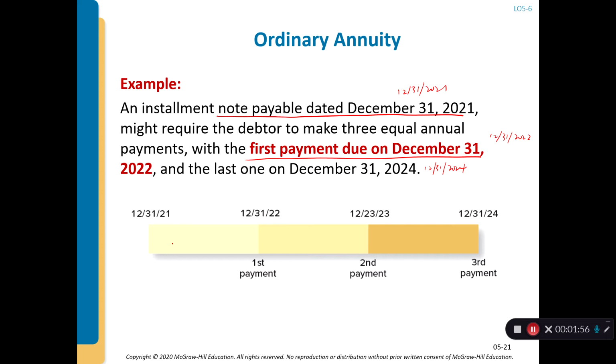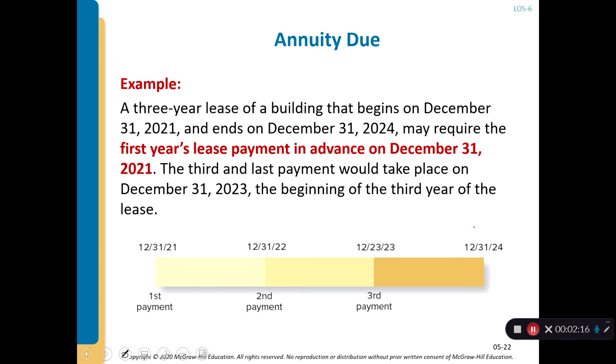That means you owe someone some money on December 31st, 2021, but they require you to pay 3 times, each at the end of each period. So the first cash outflow is at the end of the year, and then the second and third payments.